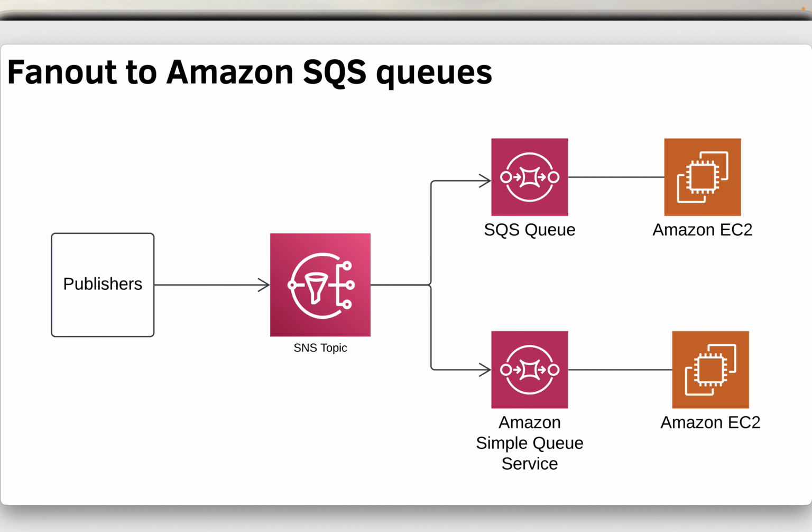So this is the very common architectural pattern, fan out to Amazon SQS queue. So we have publishers, we have SNS topic. So instead of just sending it to one SQS queue, we have multiple SQS queues we can fan out. So that is why the name is fan out. And the fan out scenario is when a message published to an SNS topic is replicated and published to multiple endpoints such as Firehose delivery streams, Amazon SQS queue, HTTPS endpoints and Lambda functions. This allows for parallel asynchronous processing.